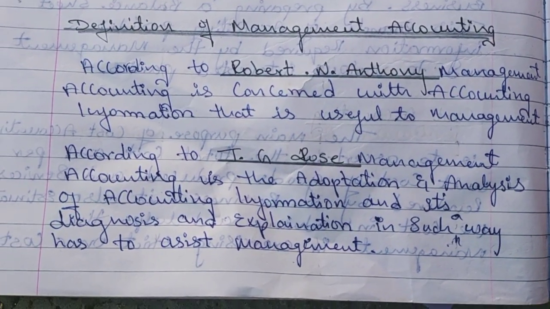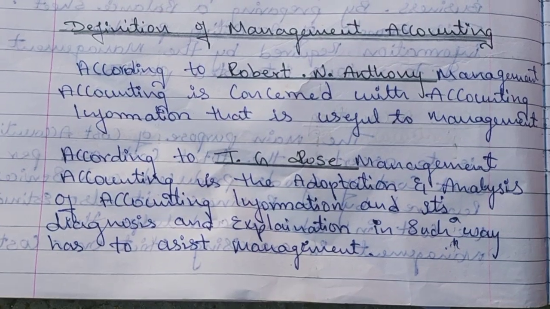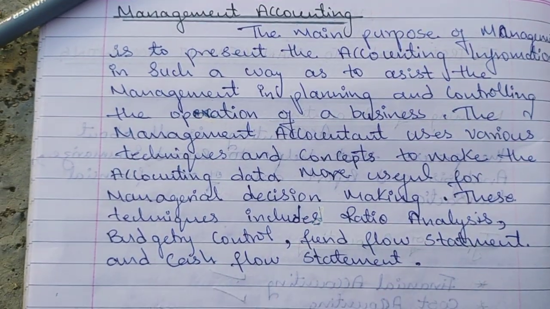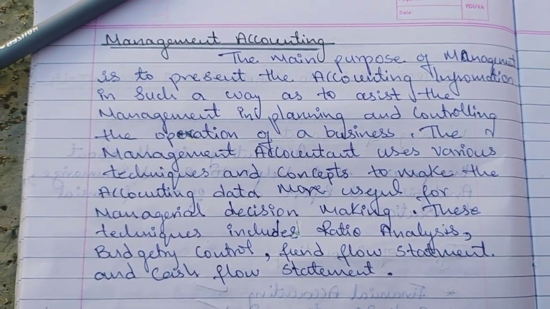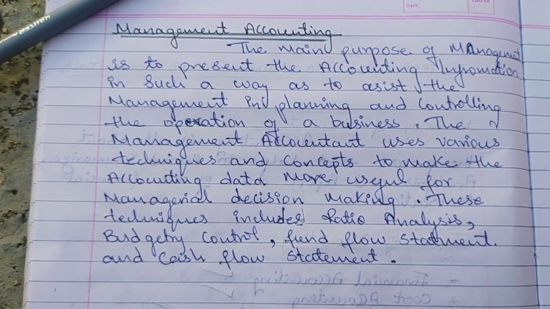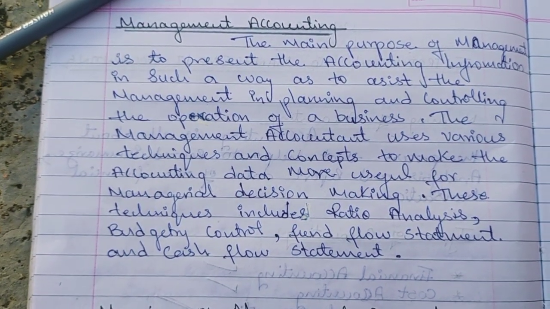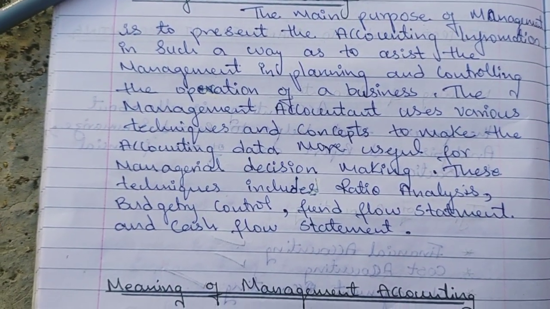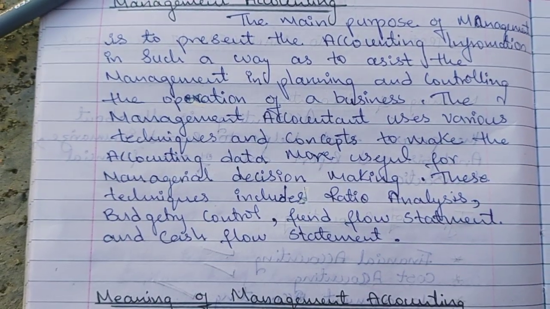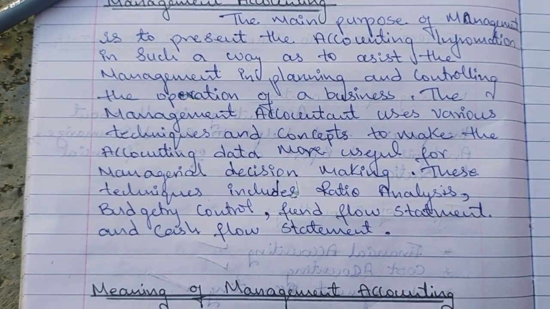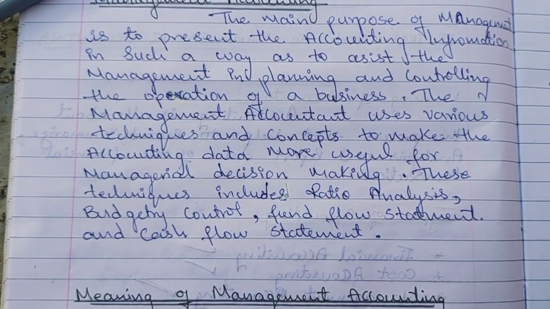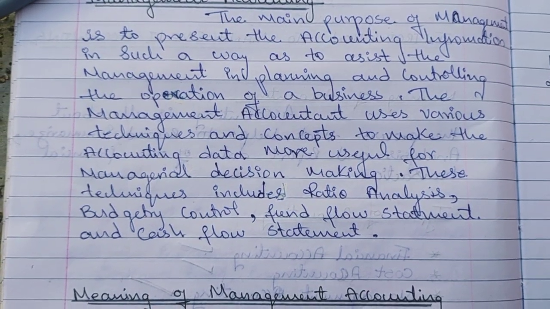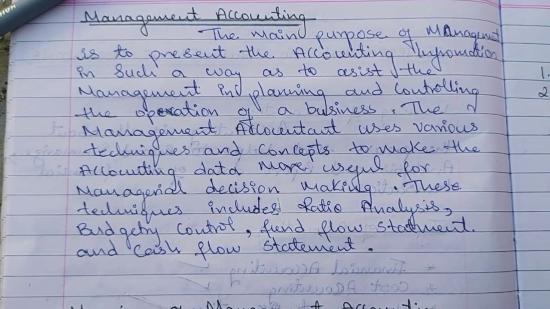Next we are going to the purpose of management accounting. Why is management accounting useful? The main purpose of management accounting is to present the accounting information in such a way that it assists the management in planning and controlling the operations of the business. The management accountant uses various techniques and concepts to make the accounting data more useful for managerial decision making. These techniques include ratio analysis, budgetary control, fund flow statement and cash flow statement.